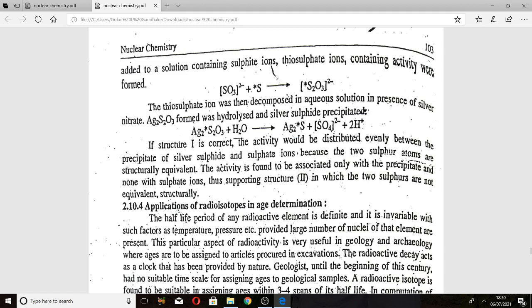In structure first, the two sulfur atoms are structurally equivalent. If the activity is found to be associated only with the precipitate and none with the sulfate ions, this supports structure second, in which the two sulfurs are not structurally equivalent. Okay, these are the applications of radioisotopes.